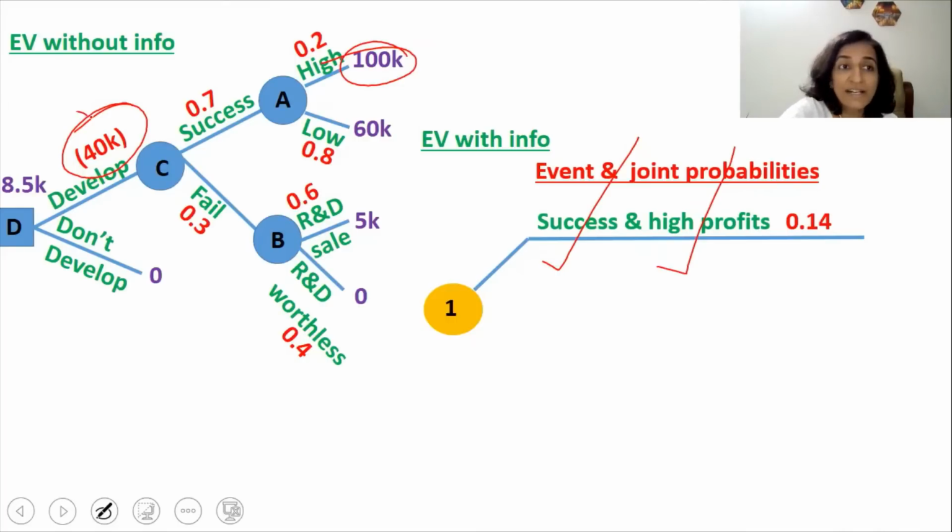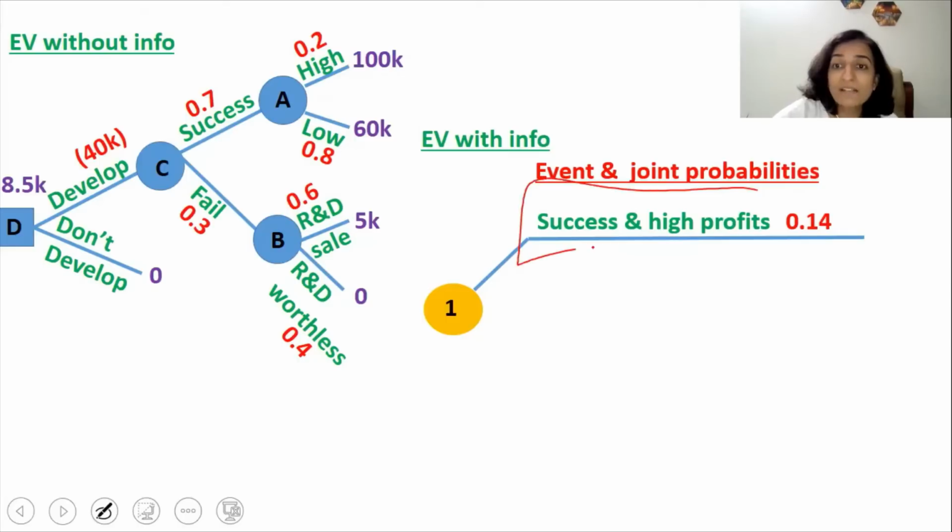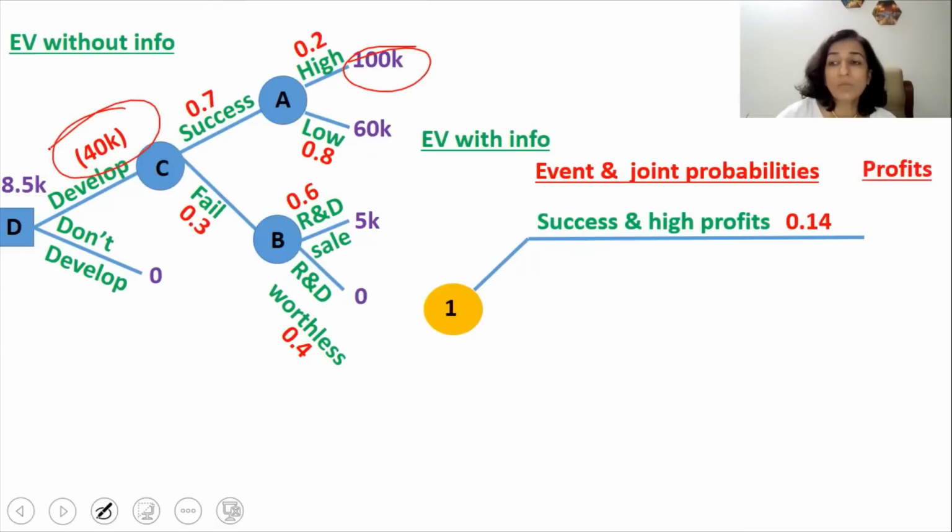So this research and development expenditure will be incurred only after we get this information. What information? That our business will be successful and we will get a high profit. So what is the net profit that we are going to get? The net profit will be $100,000 minus $40,000, or it will be $60,000.